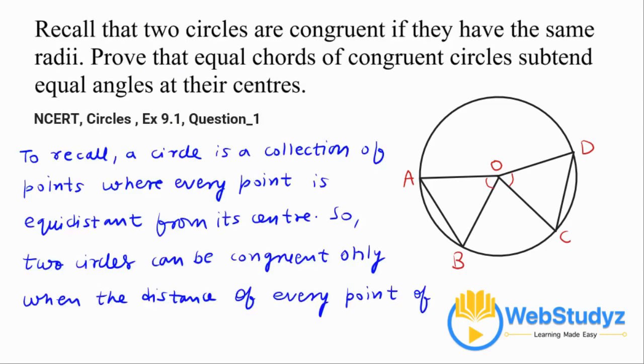So, using the basic property of circles, we have proved that the equal chords of congruent circles subtend equal angles at their centers. So students, hope you understand it well.